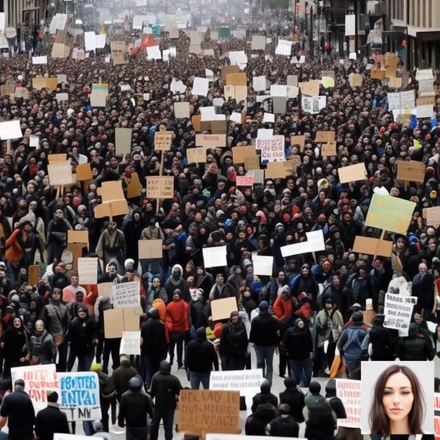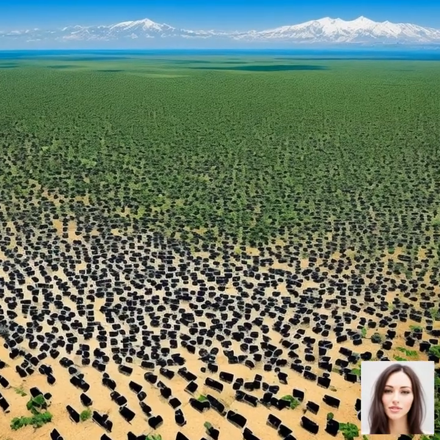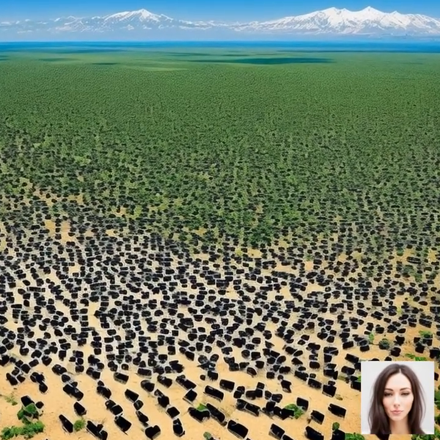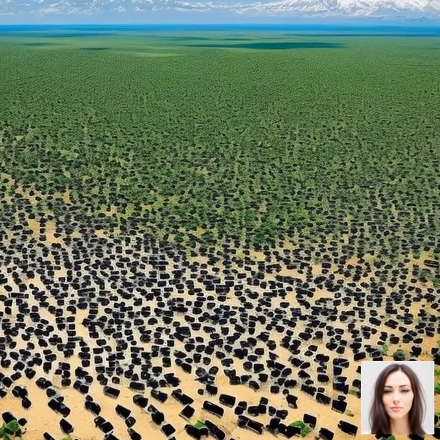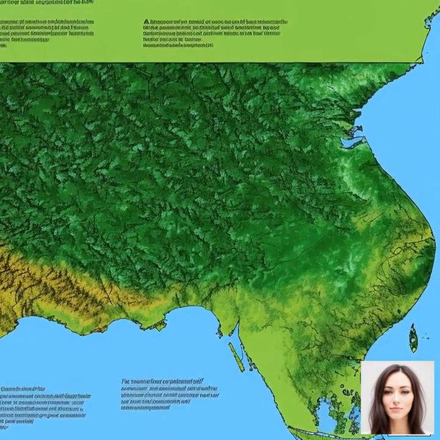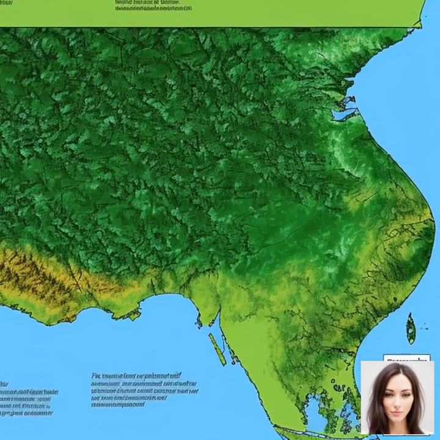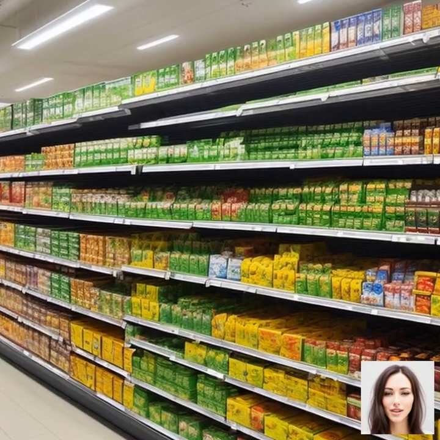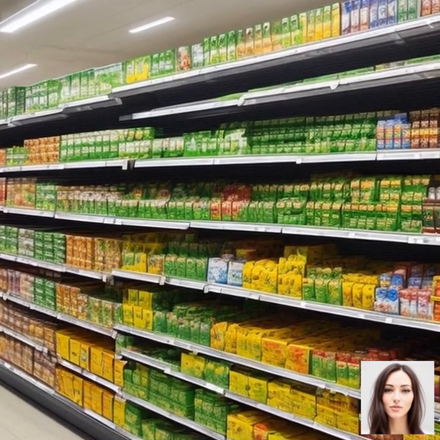And it's not just about availability. It's also about affordability. When there's a shortage, the prices of these food items can skyrocket, making it more difficult for people, especially those in low-income communities, to afford the food they need. This price volatility can lead to social unrest and exacerbate issues of inequality. It's a domino effect.